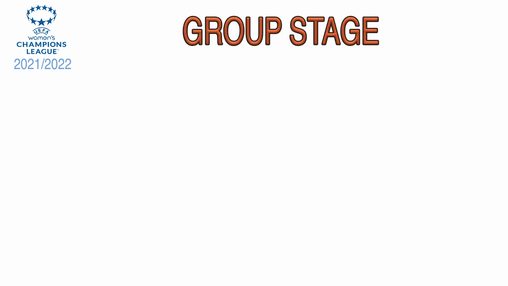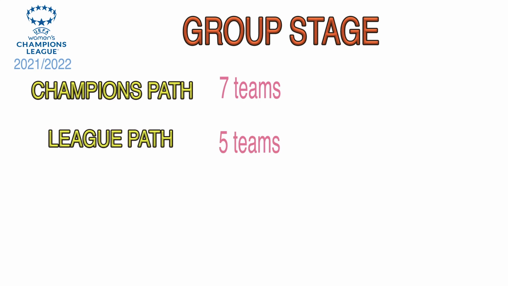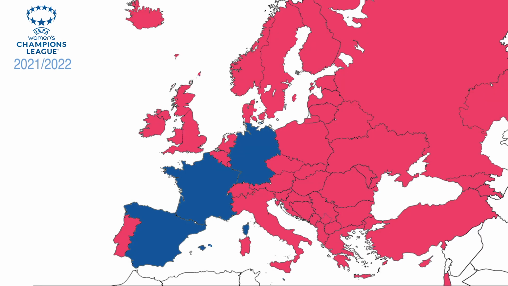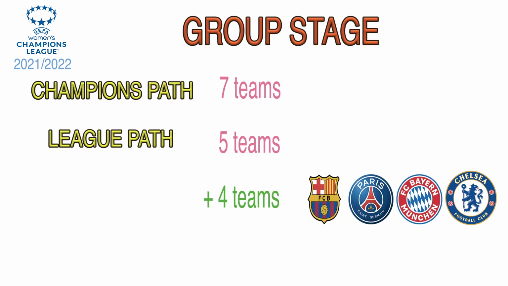So for the group stage, we have the 7 winners of the Champions Path, the 5 winners of the League Path, and more teams will access directly the group stage. These teams are the champions of the 3 highest ranked associations, so PSG for France, Bayern München for Germany, and Barcelona for Spain. And a spot is automatically given to the holder of the league. The holders being Barcelona and being part of Spain, it gives 1 free spot for the champions of the 4th highest ranked associations, which is England, and the champions are Chelsea. So these 4 teams, Chelsea, Barcelona, PSG and Bayern München, will directly join the group stage without going through any previous round.